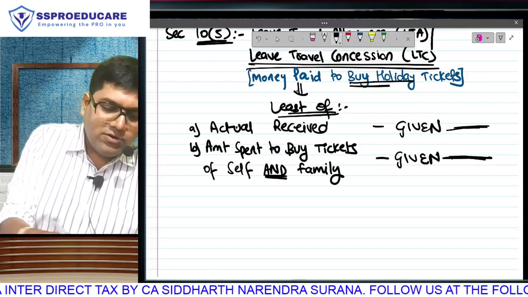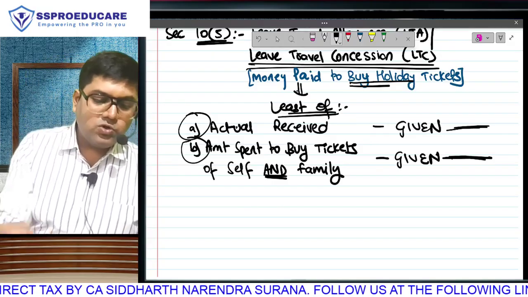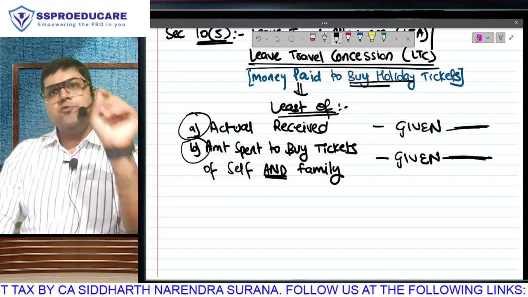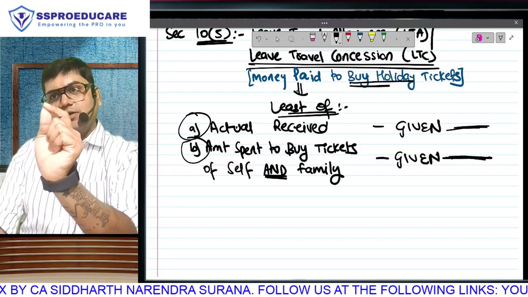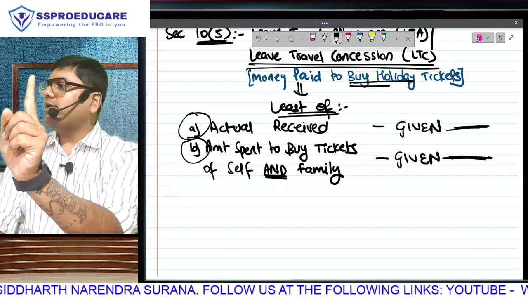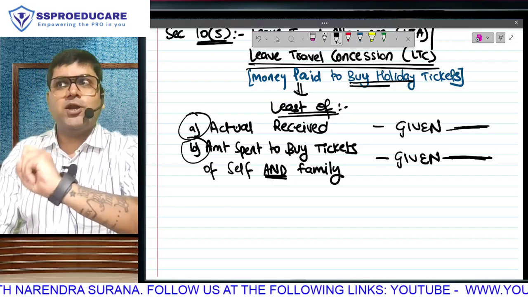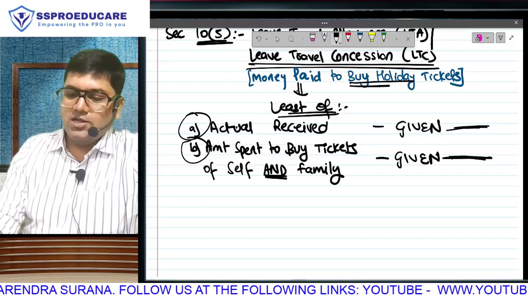Meaning, without any control, your boss has given you a big amount. And without any control, you have spent a big amount. If you understand this one thing, I will go ahead, that the first two amounts are not in government control. The amount at point A is under the control of the employer, how much to give you, and the amount at point B is under the control of the employee, how much to spend.